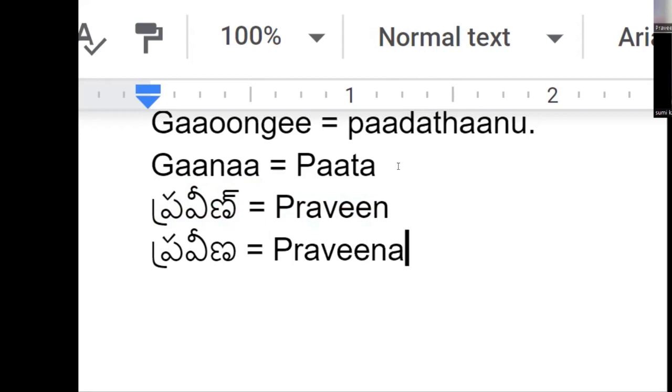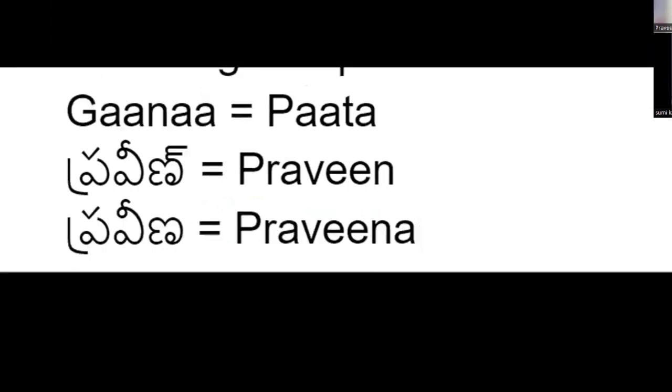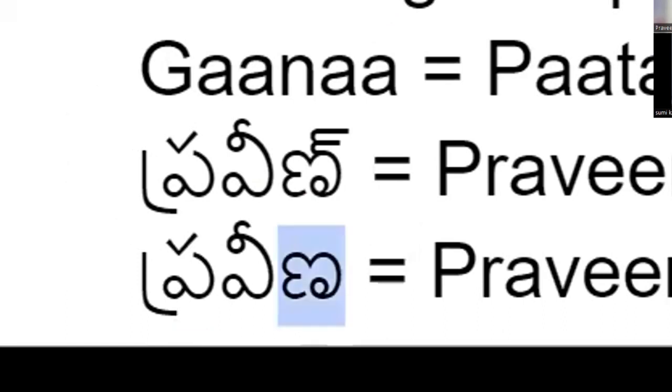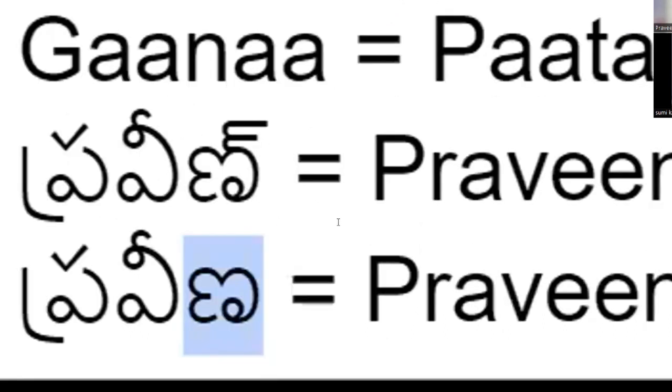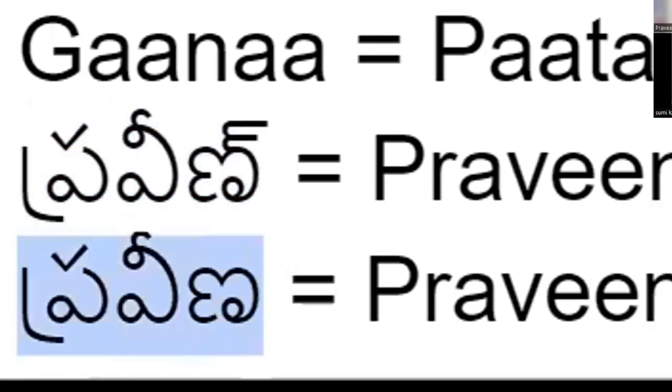Okay, now see the difference. You see that there is an additional character above the letter na here. So that makes the difference. In Hindi, if you write this one, it is correct. But if you write this other one in Hindi, it won't be correct, because in Hindi you always say the sound at the end. But in Telugu it is na, Praveena, Praveena. And this is the proper pronunciation.